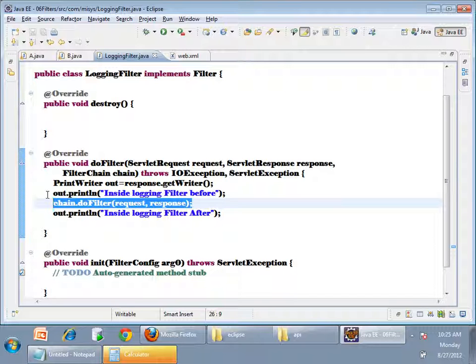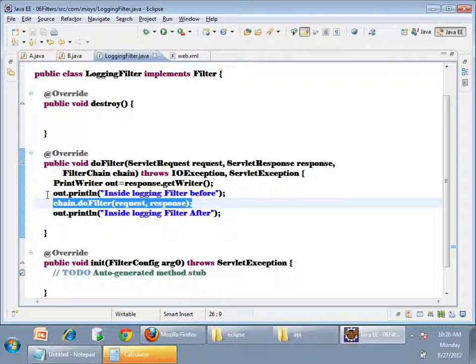So whenever a request comes for this servlet, the container will call the first filter. In the filter, we write some logic and call chain.doFilter. chain.doFilter will execute filter 2, then after that, filter 3. After filter 3, there are no more filters, so it will call the servlet.